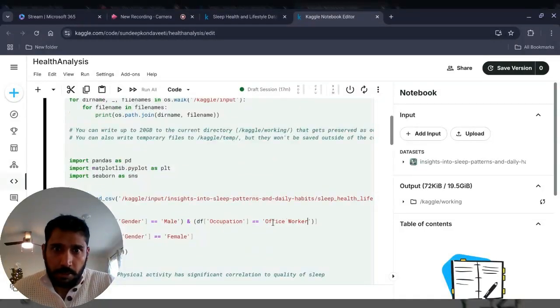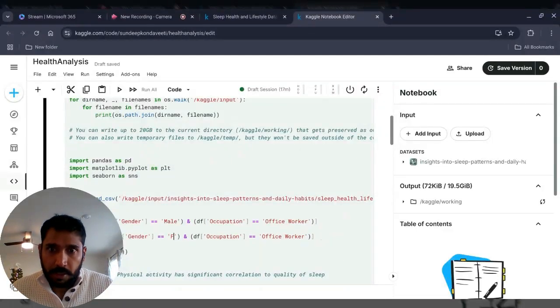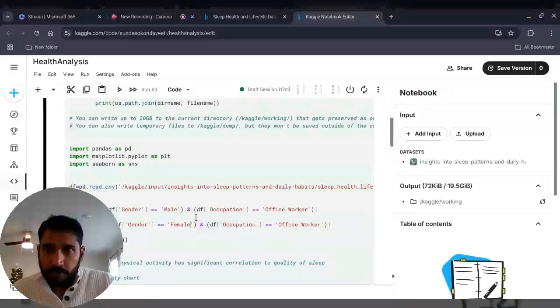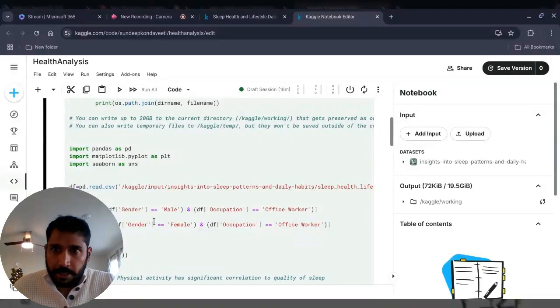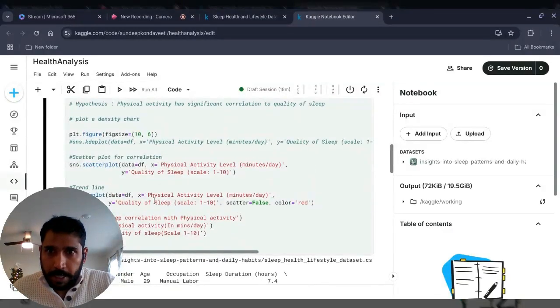So I'm going to test that out and do the same thing for female. So gender equal to female and see how the trends are different. Okay, now I brought in two different data sets. I'm going to filter out for male and female in my data set.